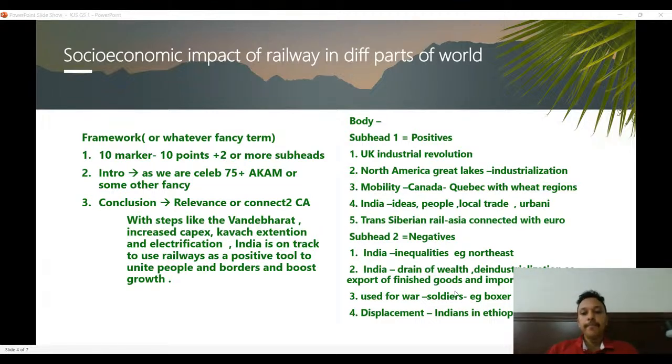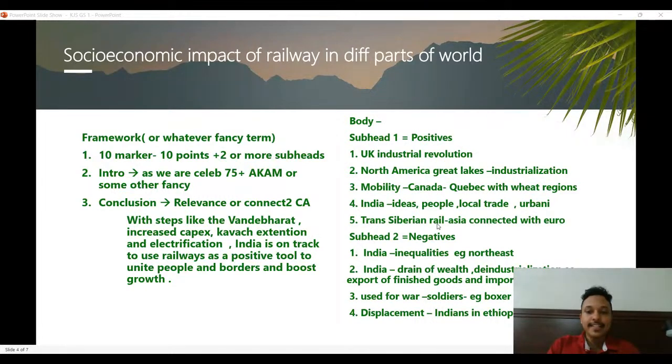So here, again, 10 marker, 10 points, two or more subheadings, introduction, anything. It could be anything from world. You can use it from Indian relevance, like, as I said, celebrating something, connecting it with something related to railways. Something related to railways in the news, you can connect it with that. Or you can connect it with something in world, from a world history perspective also, because this you can't clearly